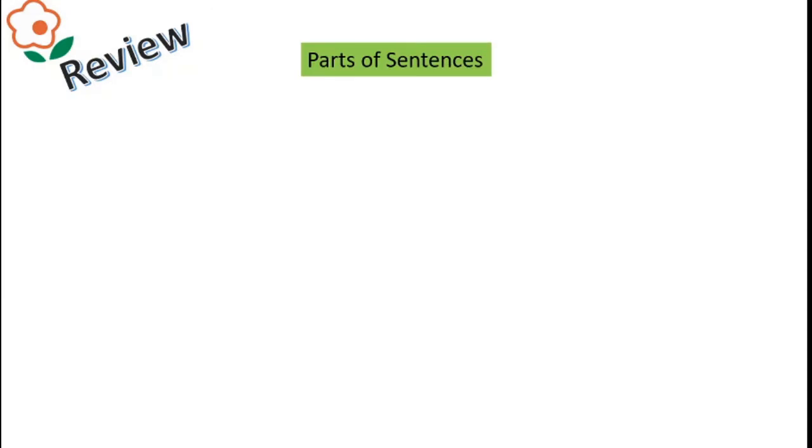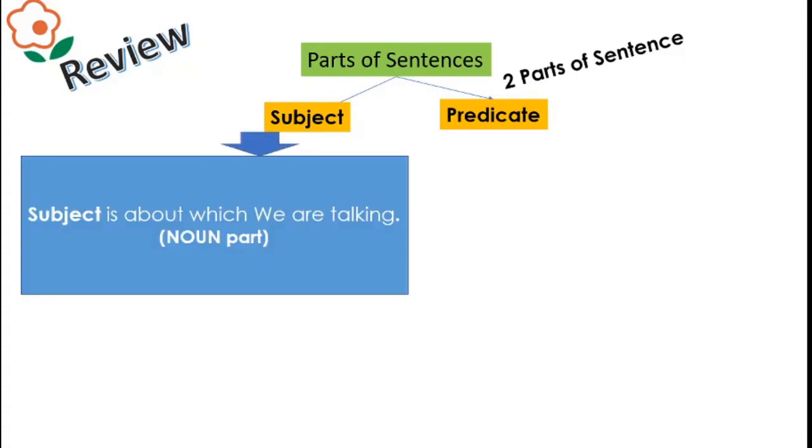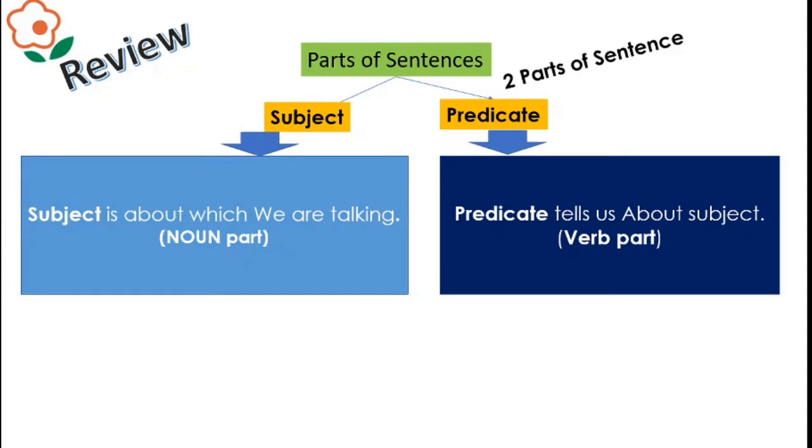So let's talk about the parts of sentences. Let's add a little more information. What can you add to make a sentence longer? So there are 2 parts of sentences. Let's look at it in more detail. To build a grammatically complete sentence, there is one important question: what comes next? So here is the subject, the first main part of the sentence, and the second is the predicate. The subject is the first part of the sentence, which tells us who or what we are talking about, and it is the noun part of the sentence. The predicate is the verb part of the sentence and tells us more about the subject.